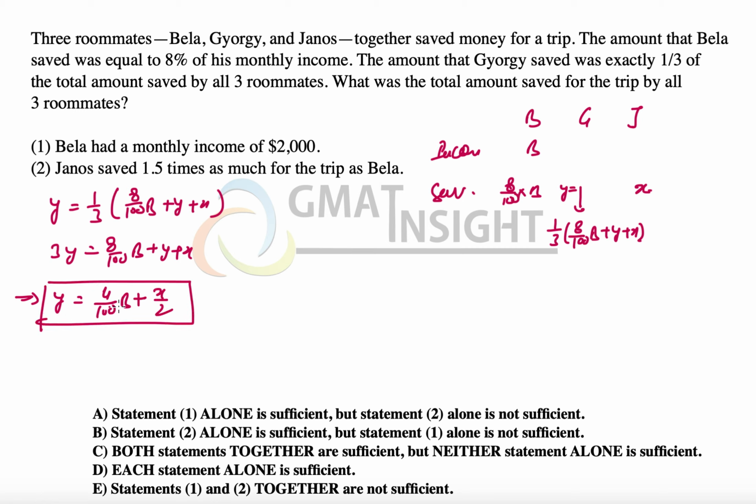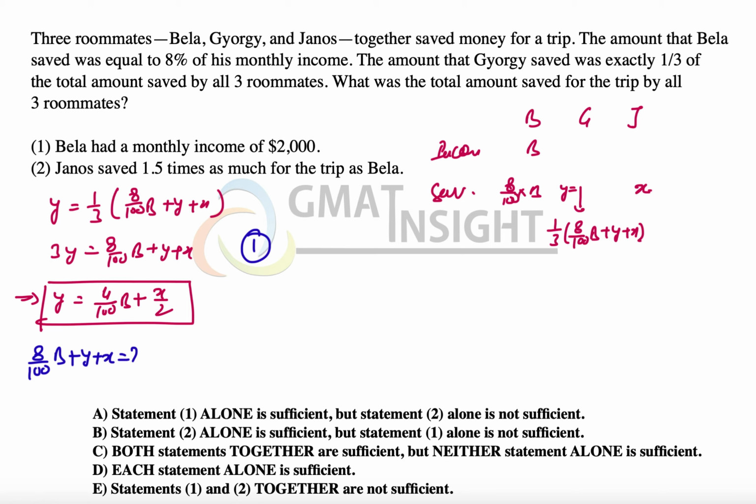Now we have these relationships and we need to capitalize on them and answer the question. Let's look at the first statement. The question is asking the total amount saved for the trip by all. So we need to find 8% of B plus Y plus X. Let me just write it down. That's what we need.